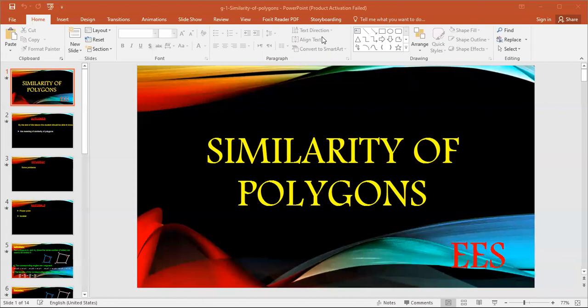B equals Y. Y is 65, then B is also 65. C corresponds to Z. C is 135, then Z also equals 135. D equals measure of L.